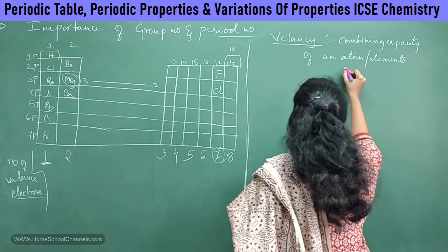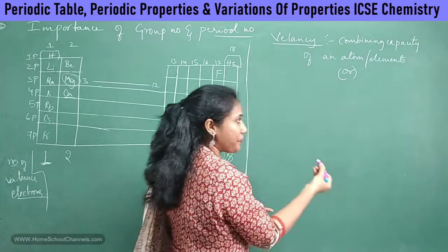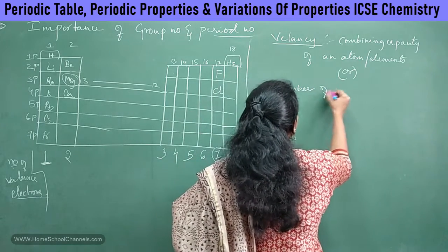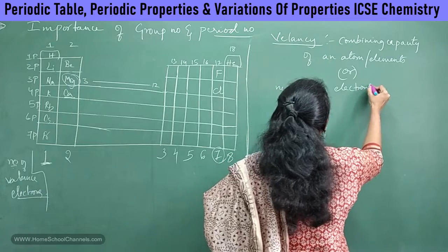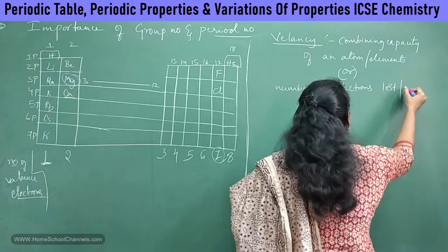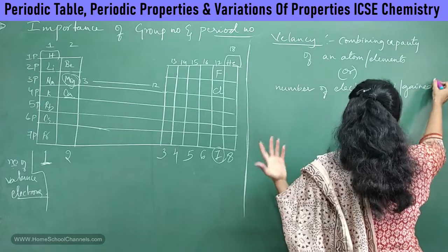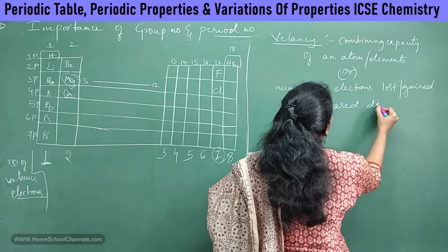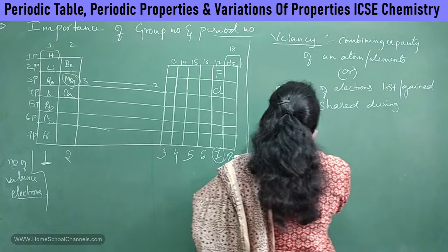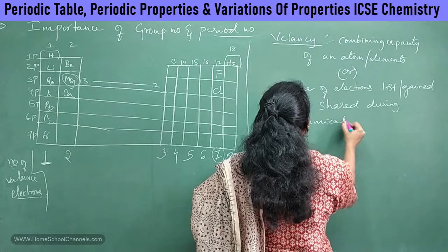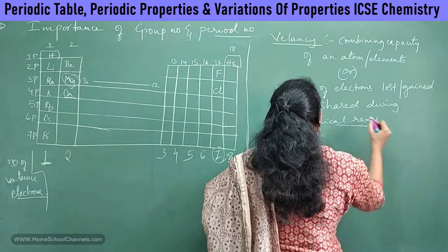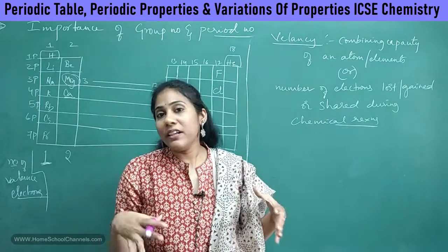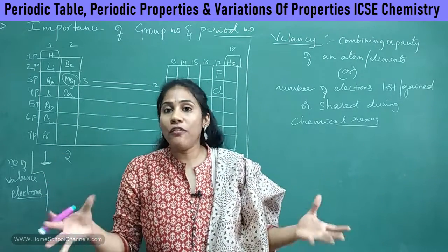Or in other words, I can also tell valency as, this is really very important, number of electrons lost or gained, gained means accepting, or shared during chemical reactions is called valency.